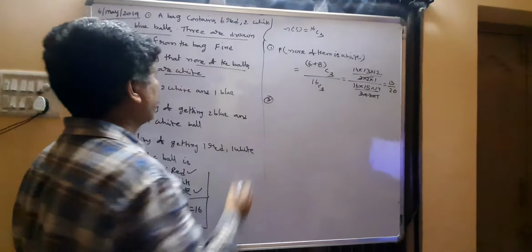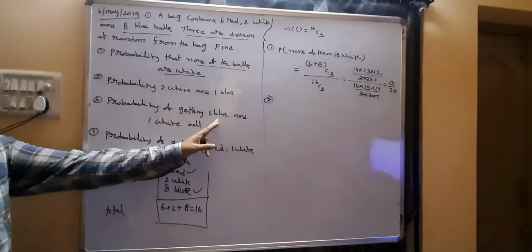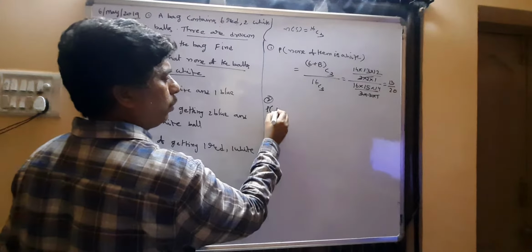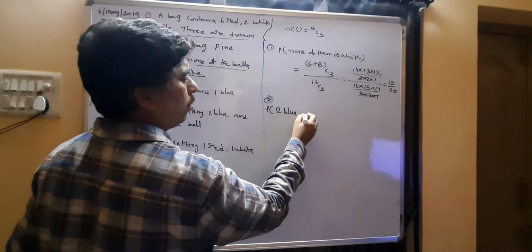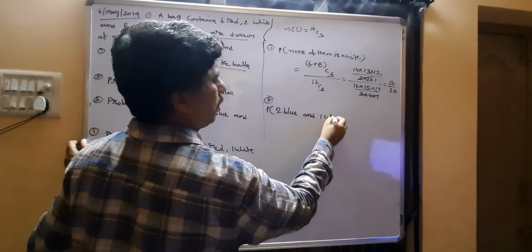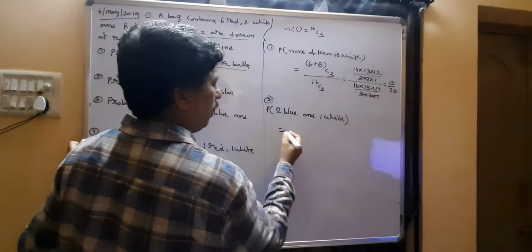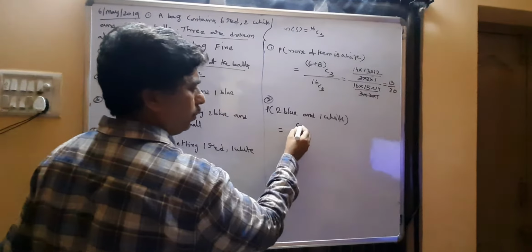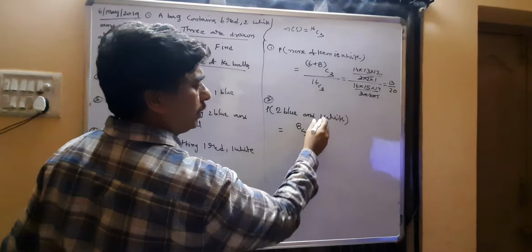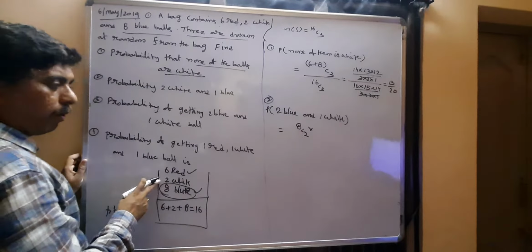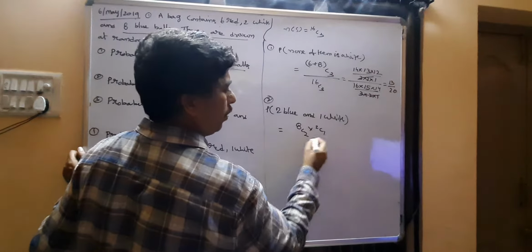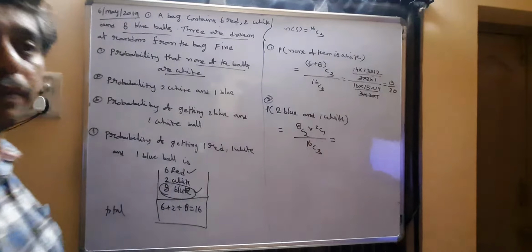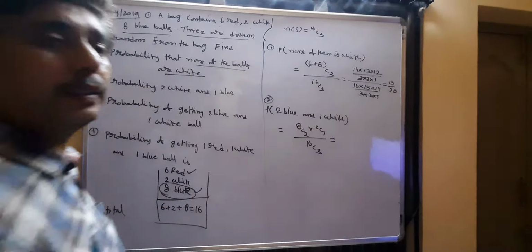Second bit. What is asked? Probability of getting 2 blue and 1 white. You have 8 blue balls, and from the 8 you can select 2 blue balls, 8C2. And 1 white: from the 2 white balls you can select 1 white ball, 2C1. By the total number of ways 16C3. You have to do the calculation. We get the answer 1 by 70.